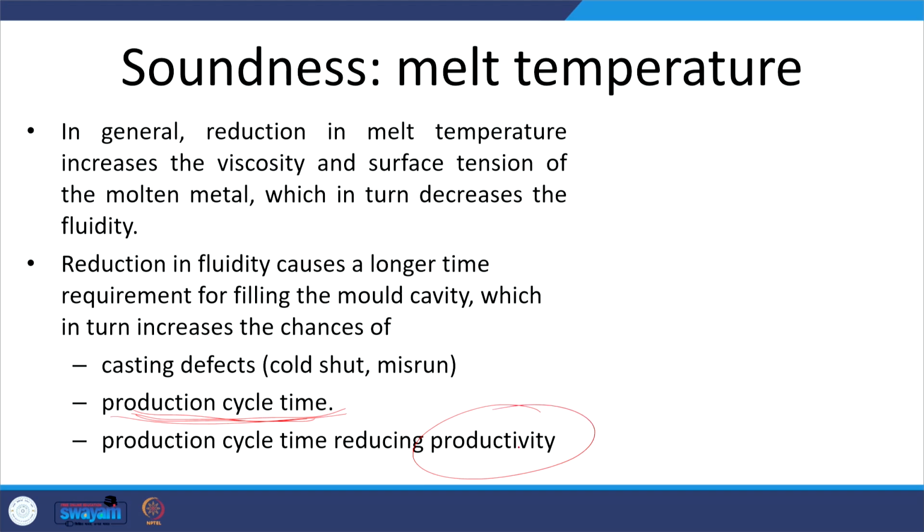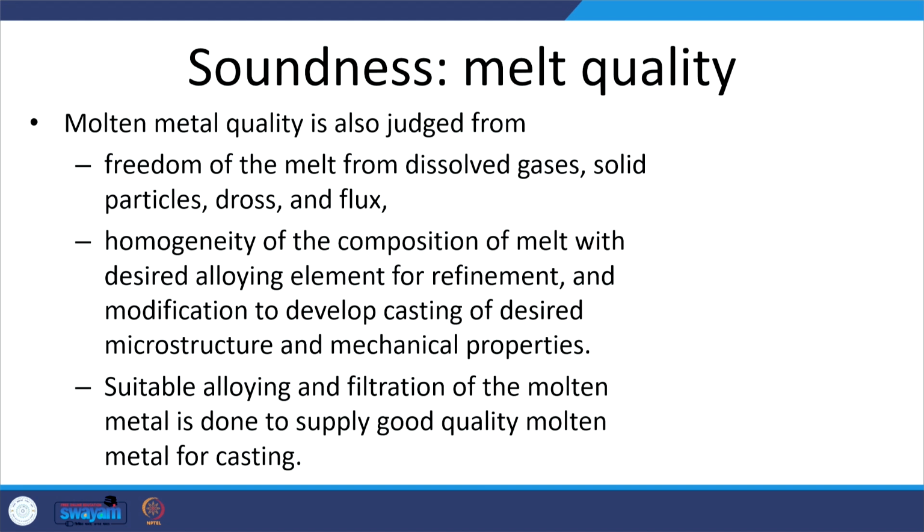So, productivity is reduced. Okay. So that was one of the aspects related to the melt temperature. Another aspect related to the melt temperature, molten metal, is the quality of the melt, which is also judged from the purity of the melt. So, the freedom of the melt from the dissolved gases, solid particles, dross and flux.